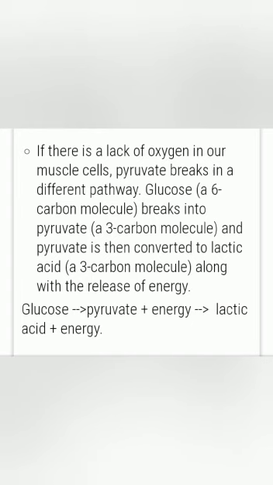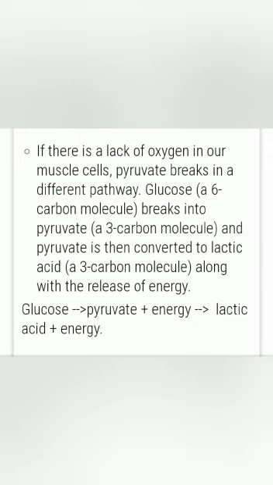Remember that. There is another pathway of glucose breakdown which happens in the muscle cells. You know that after vigorous exercise, we need more and more energy. So this type of respiration can take place in the muscle cells where there will be lack of oxygen. That time pyruvate will be broken down into lactic acid and energy will be released.